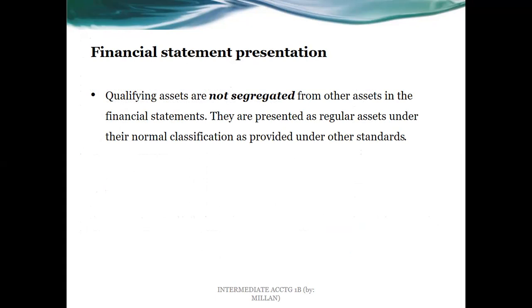So normally, when we present them on the face of financial statements, they will be mixed with other assets like investment properties, inventories, property, plant, and equipment, intangible assets. So these are the line items on the face of financial statements, normally non-current assets with the exception of inventories. And then the details will be found in the notes to financial statements.